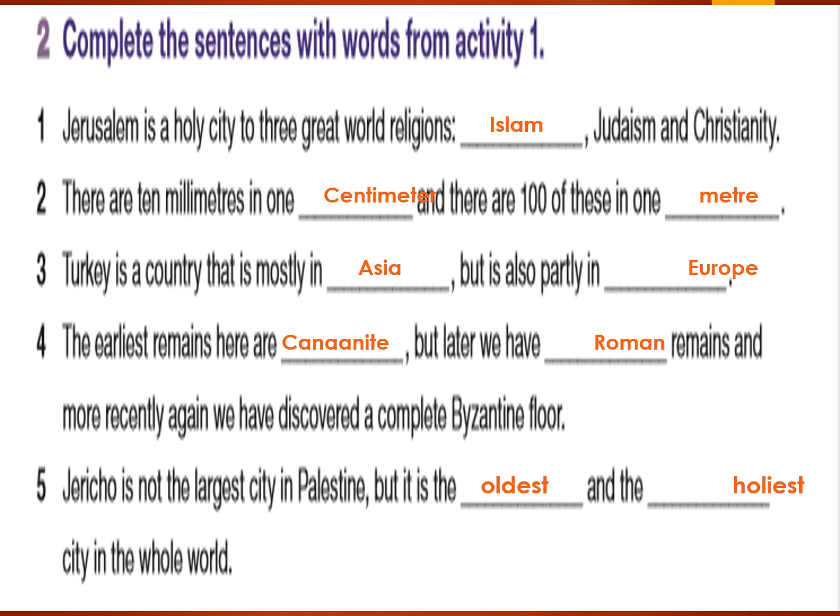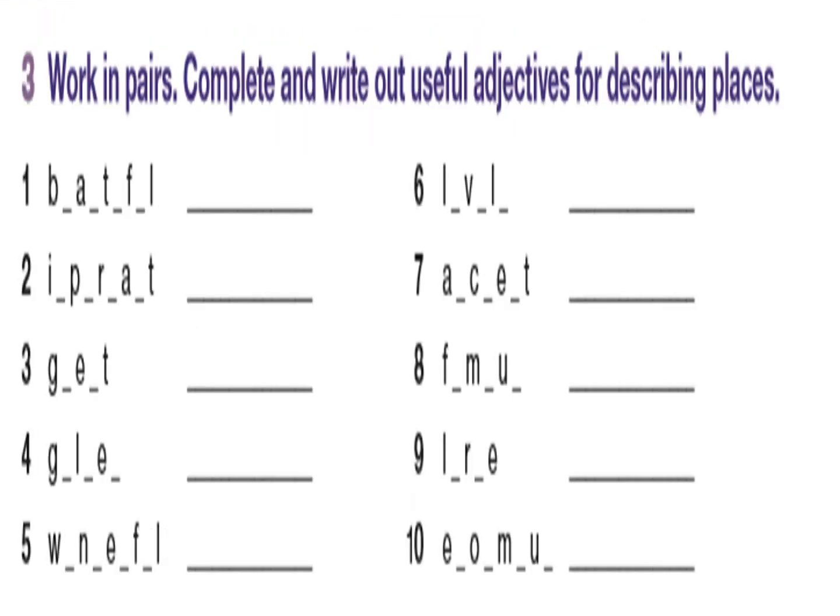Okay, my lovely students, now let's go to the third activity. Work in pairs, complete and write out useful adjectives for describing places. Now you have 2 minutes in order to find the missing letters in each word. Start, please.